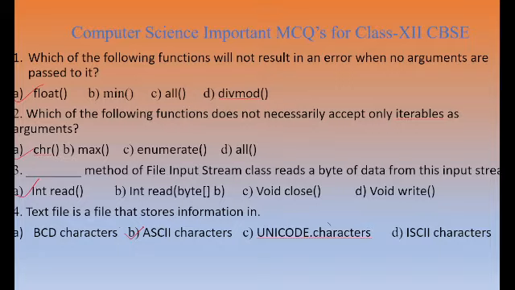So if we see, excluding the float function, in all the three functions, if we don't pass any type of argument, then it will show one type of error.